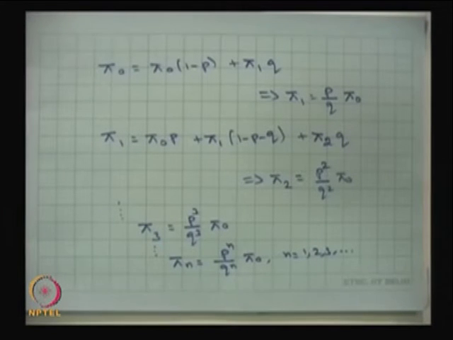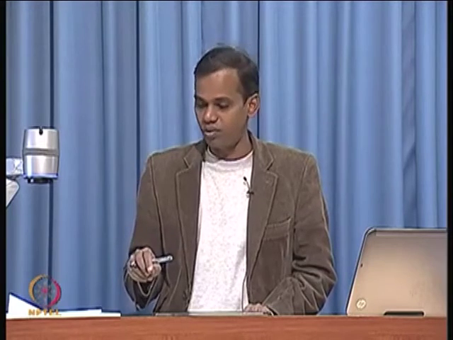So, this is the way I can solve this equation, pi is equal to pi P, that is a homogeneous equation. We have to be very careful with the homogeneous equation. So, the trivial solutions are going to be 0, but we are trying to find out the non-trivial solution. Therefore, we are using the normalization, that is the summation of pi n is equal to 1.